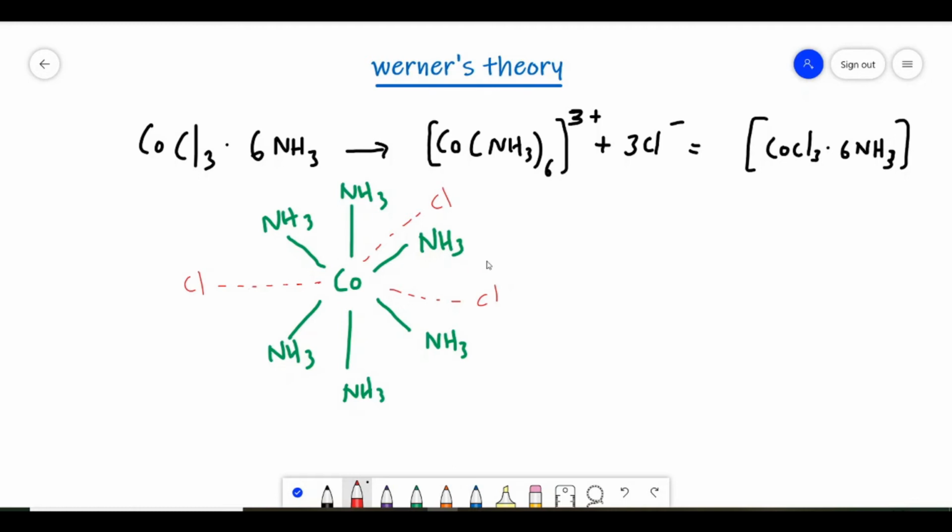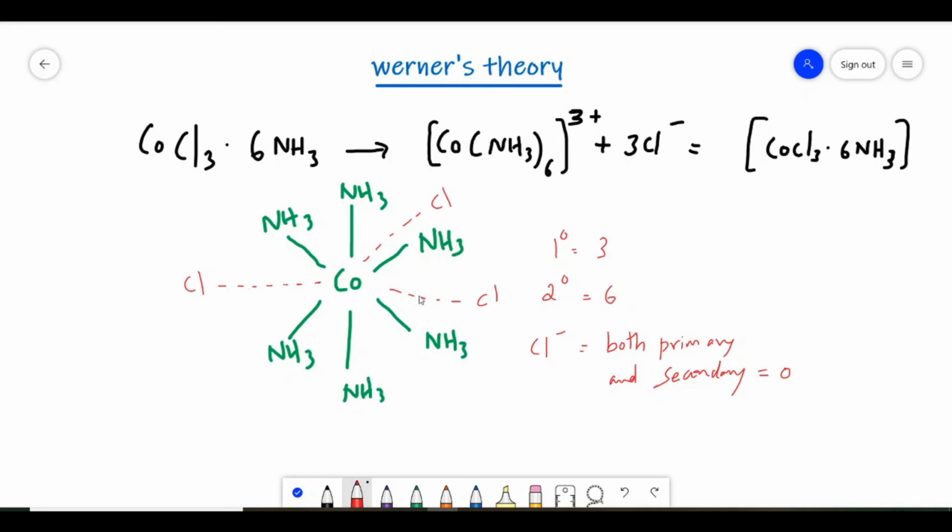In this complex, the total number of primary valencies is 3.